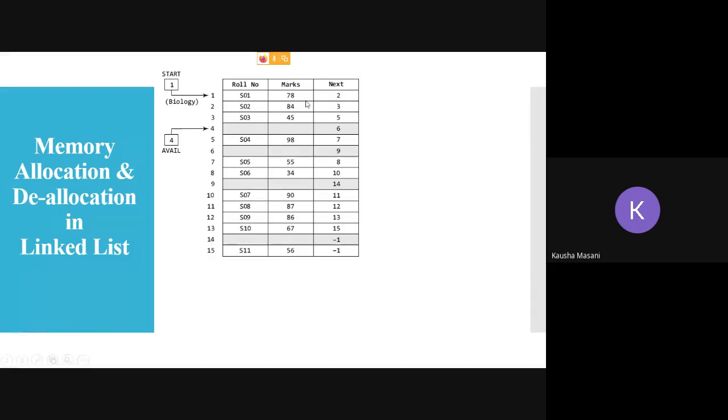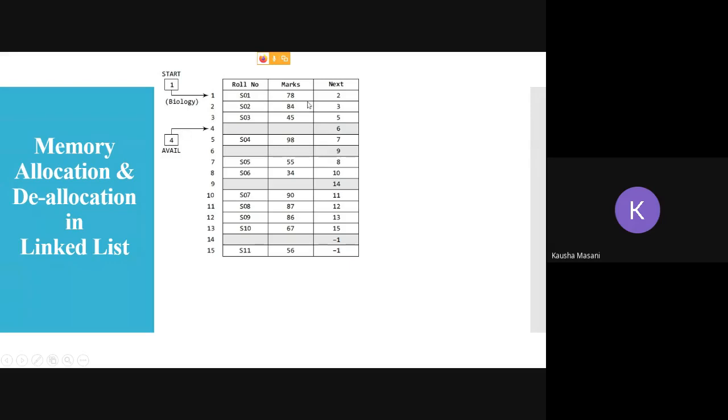These gray slots are your free memories. The free memories are 4, 6, 9, 14, and the next available memory is 4. So avail is pointing there.